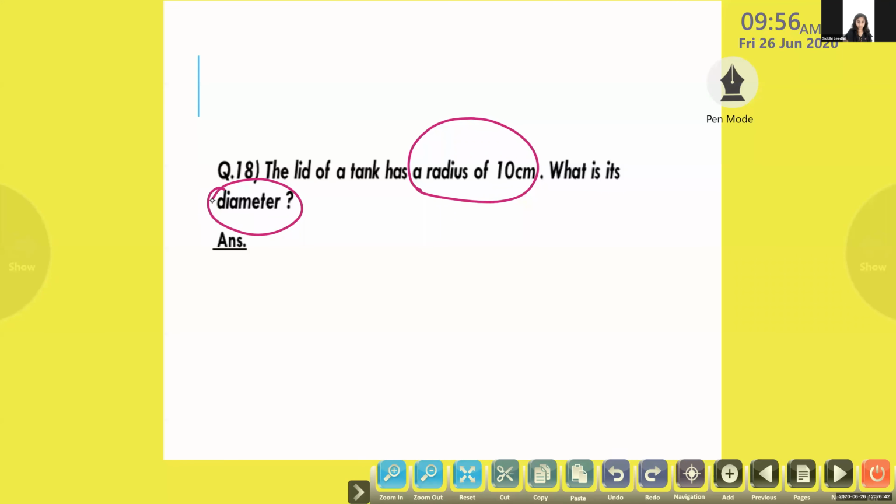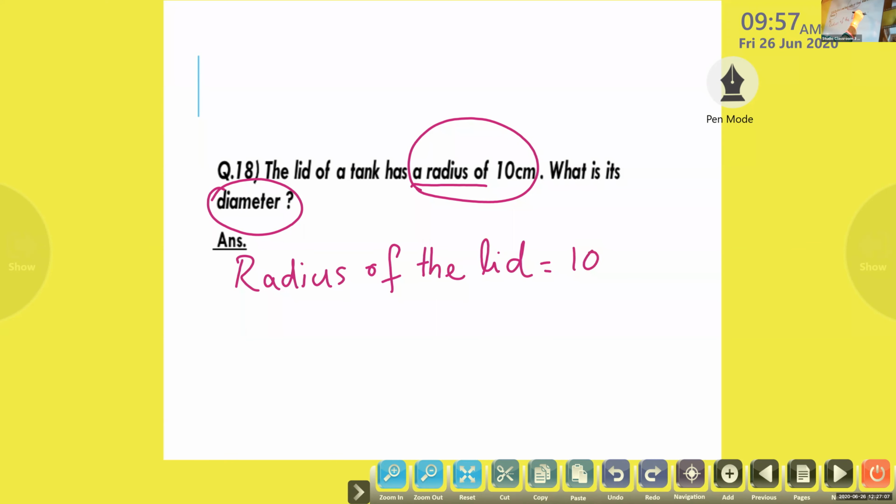Lid of a tank has a radius of 10 centimeters. So now what we will write as first step? Radius of the tank. First given is radius. Okay, please mute and write faster. Radius of the lid. Radius of the lid is given as 10 centimeter.